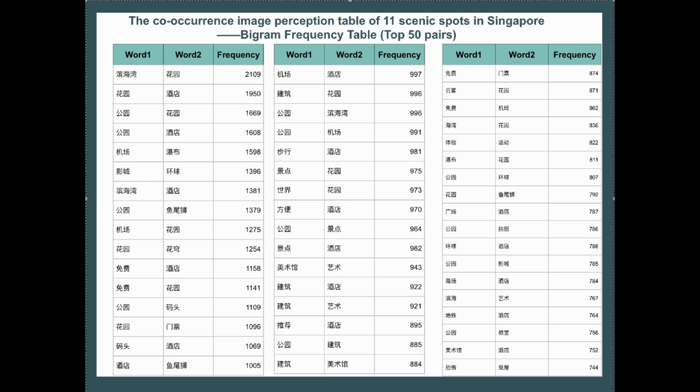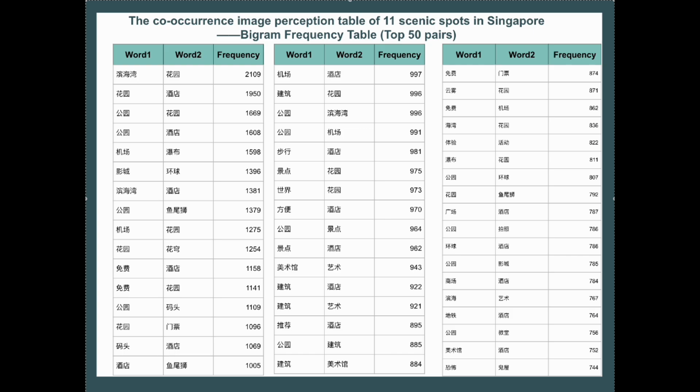This is the co-occurrence image perception table of the 11 scenic spots in Singapore, where we looked at the top 50 high-frequency word pairs to get an initial idea of Singapore's tourism image. We examined 6 key aspects to observe what makes certain attractions stand out and what attracts visitors. For example, we see that Marina Bay and hotels are top destinations that attract a lot of attention, and we also see that iconic spots like the Malayan and Changi Airport's waterfall showcase Singapore's unique appeal.